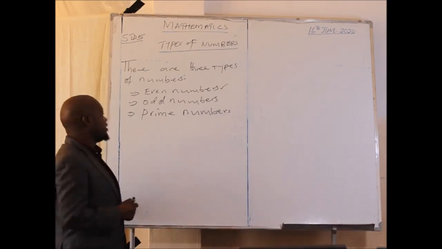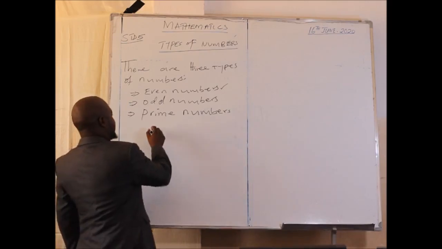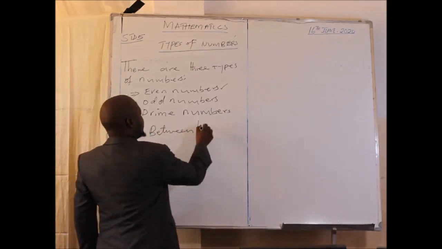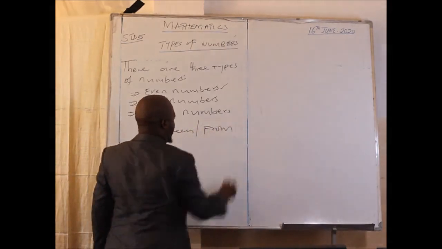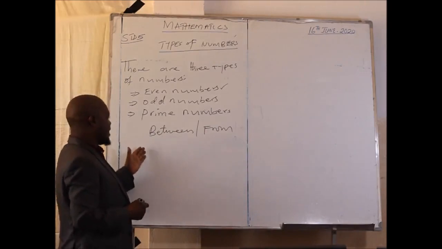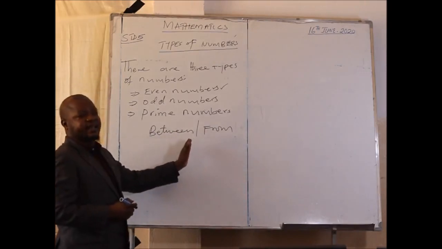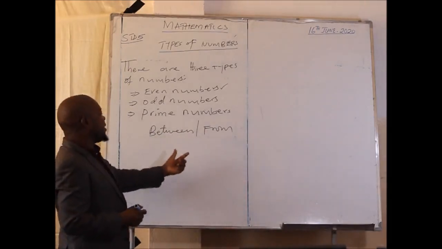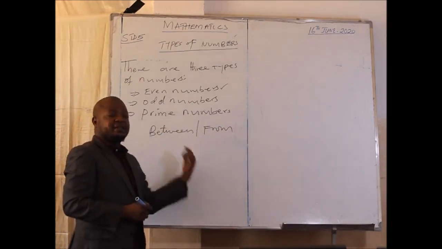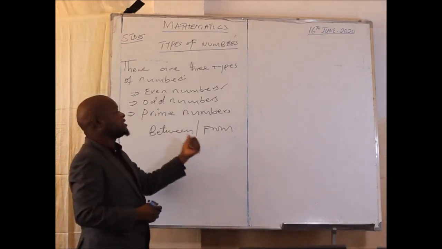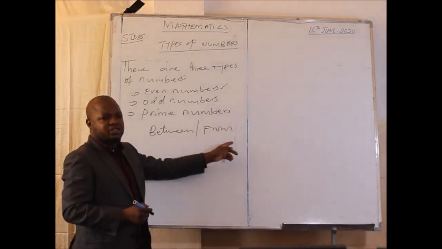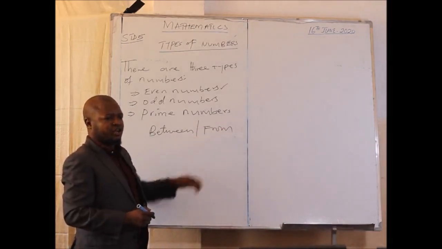Also, I used the word between and the word from. Between means the first number and the last number are excluded. But when you talk about from, if the starting number is an even number, then it is included. When you talk about from 2, that number will be included.